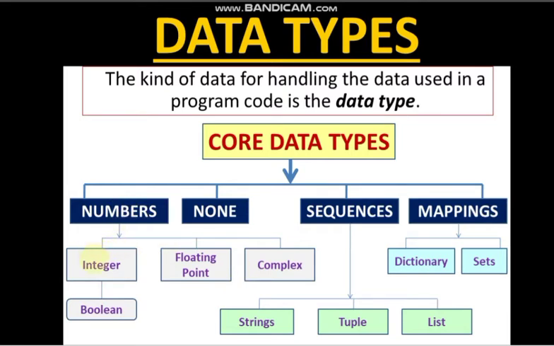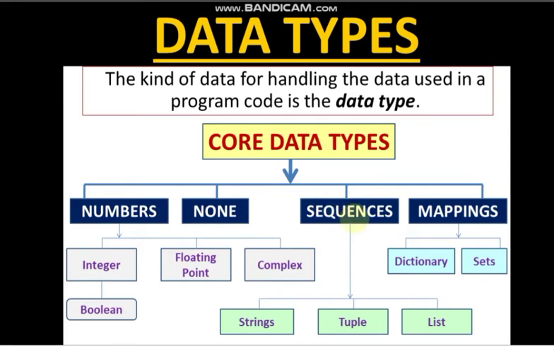Inside numbers we have integer, floating point, complex, and under integer we have boolean. Then none, which, as I said in the previous video, is a special literal which denotes nothing. Integer, floating point and boolean we have also discussed in the previous video session.